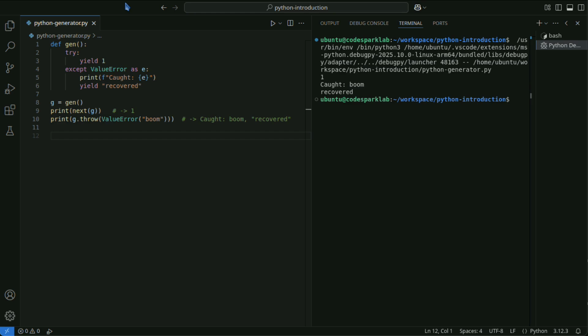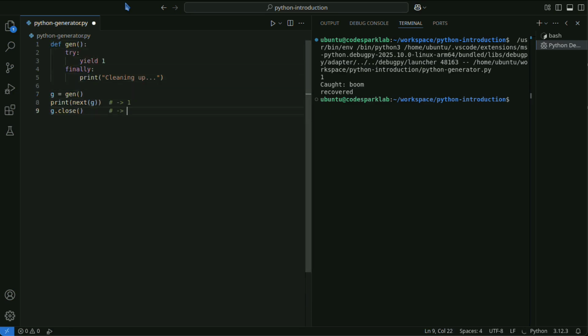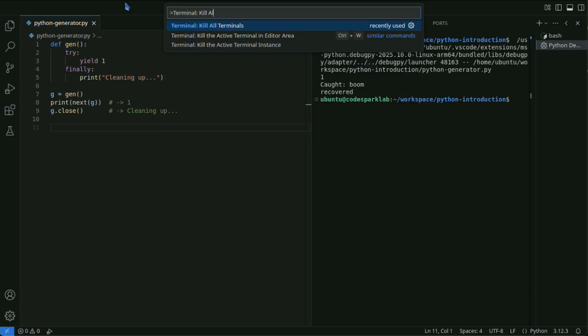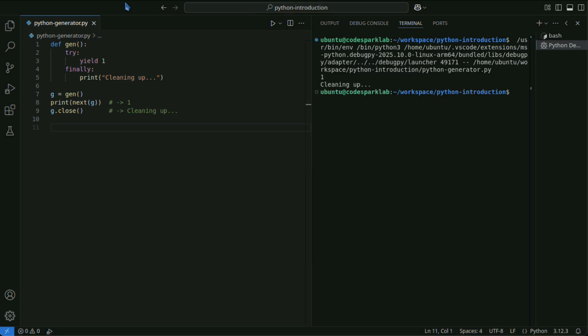Calling close terminates the generator. Inside the generator, you can perform cleanup using finally. Calling next or send after calling close raises a StopIteration error. This code shows that calling close terminates the generator and triggers the cleanup process in finally.